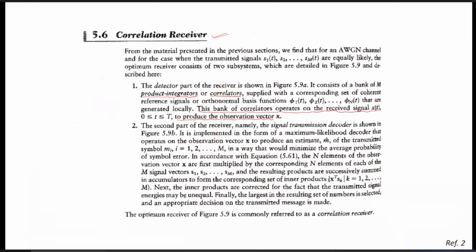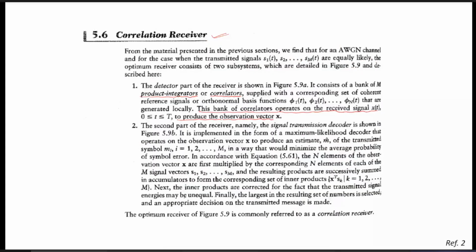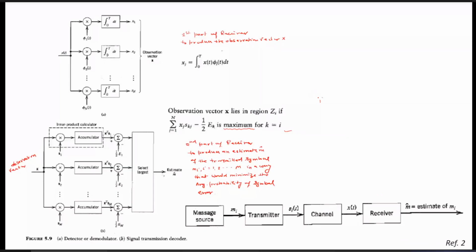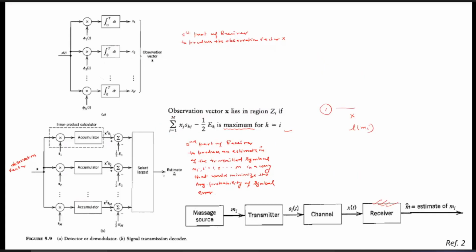So we have two concepts: first we need to generate the observations vector x, and then with the help of this formula, our aim is to maximize this factor so that the probability of error can be minimum. So let us see how we can design these two concepts in the receiving part.